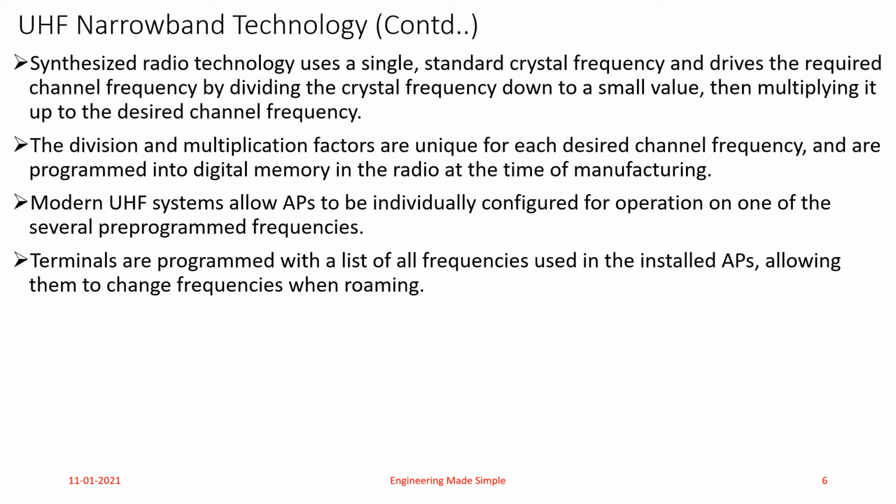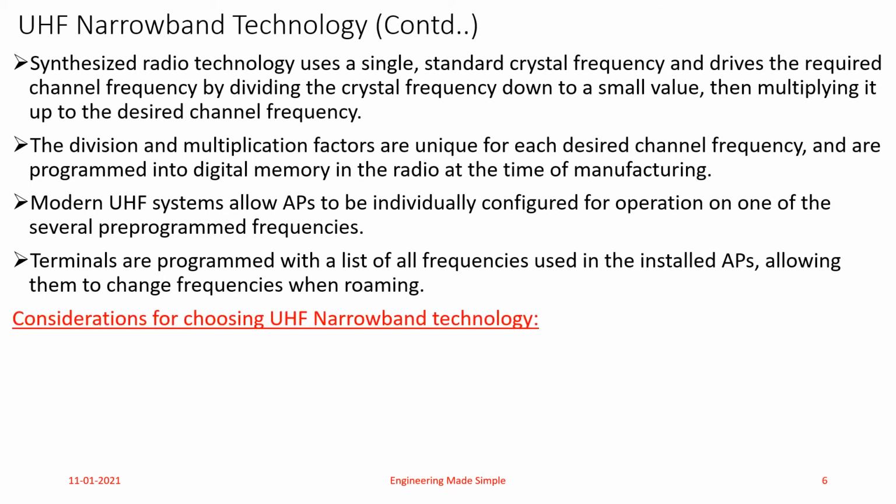Now terminals are programmed with the list of frequencies used in the installed APs. So the devices which are communicating using a WLAN. Now what is the meaning of terminals over here? Network terminals can be your PCs, servers and so on. Whatever wireless devices are exchanging information already have the information of the frequencies that the access points are using. So any terminal connected to a wireless local area network can dynamically change its frequency while roaming from the set of installed frequencies from the access point. So it can change the frequency automatically.